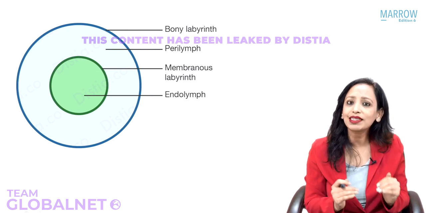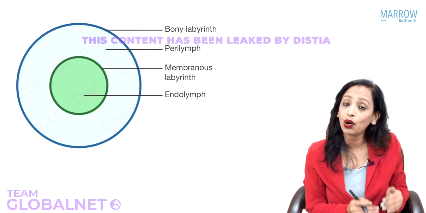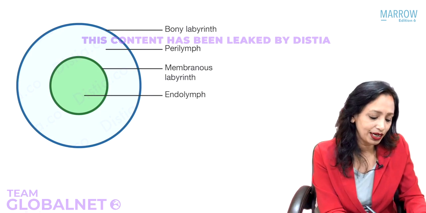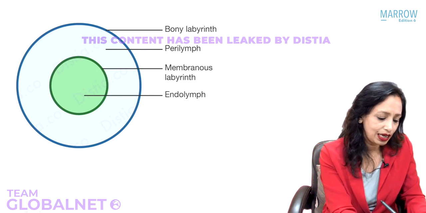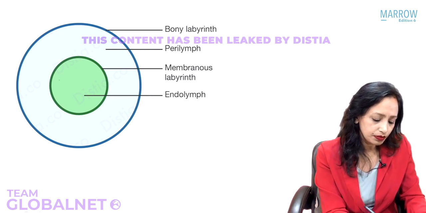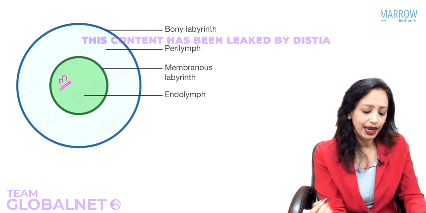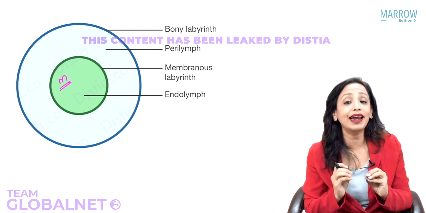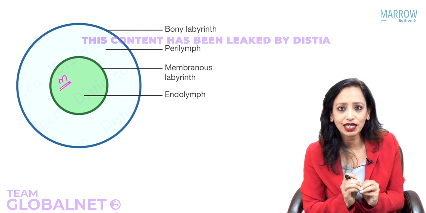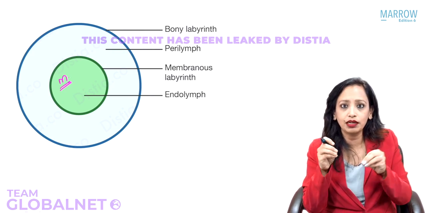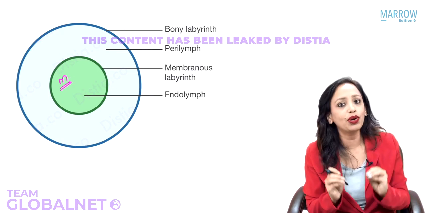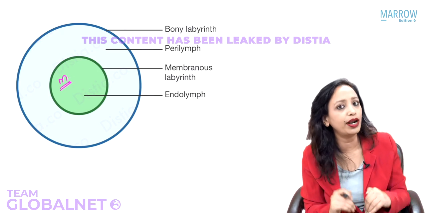So the most basic structure of the inner ear or the labyrinth is something like this. It has a membranous sac-like structure here. This is what is known as the membranous labyrinth, and yes, this membranous labyrinth, this balloon inside, contains a fluid. So this is a hollow balloon containing the fluid inside. This fluid inside is what is known as endolymph.